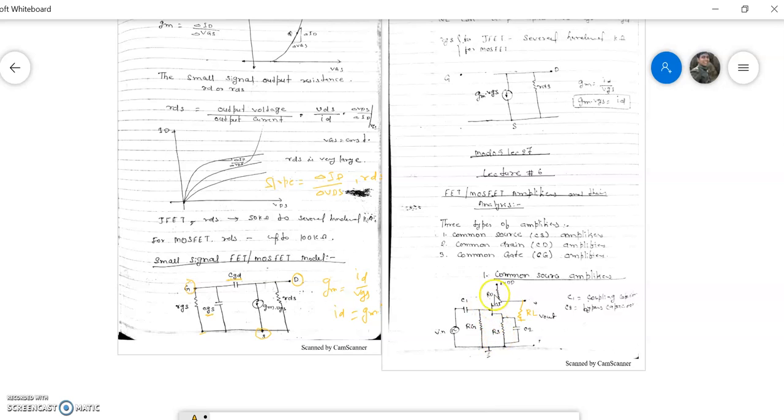For the AC analysis we replace the DC voltage by a short circuit, and we replace the capacitors also by short circuits. There are two capacitors, C1 and C2, so we will replace C1 and C2 by short circuits. If we replace C2 by a short circuit, then the equivalent resistance of RS and the short circuit will be 0. C1 is also replaced by a short circuit, and VDD is replaced by the ground. So we will draw the equivalent circuit diagram, and then we calculate the voltage gain, input resistance and output resistance of the common source amplifier.